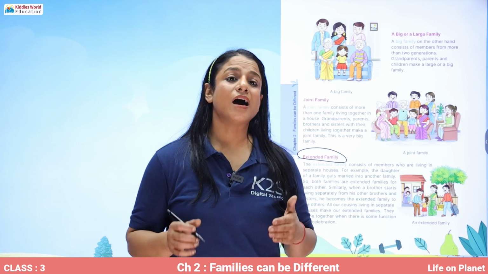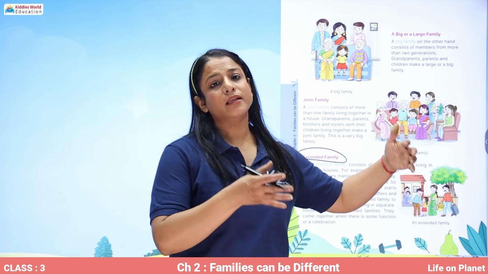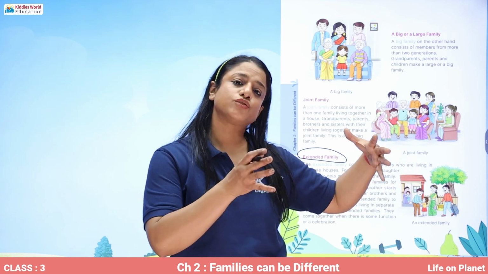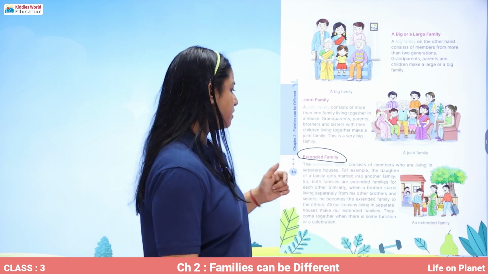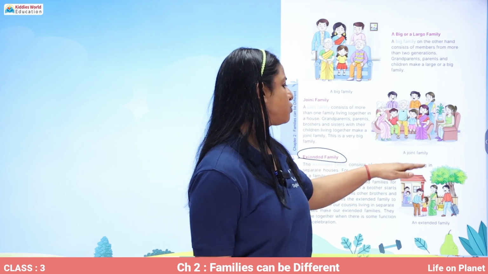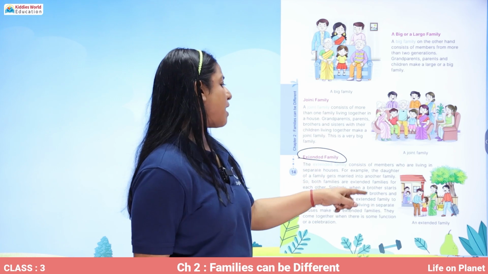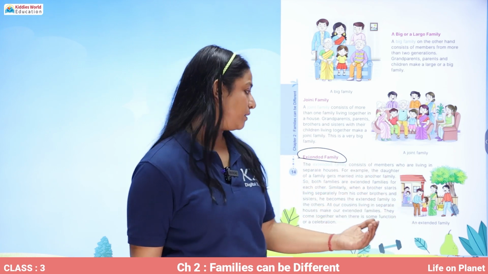Similarly, your uncle is now shifted to another house with their children, with your aunt also. So that family is your extended family. All right. So let's read. The extended family consists of members who are living in separate houses. For example, the daughter of a family gets married into another family.